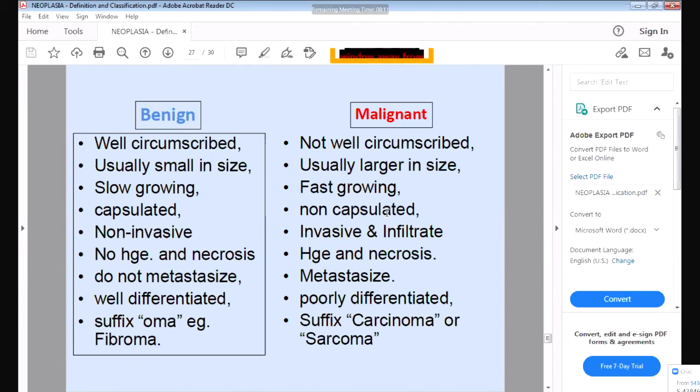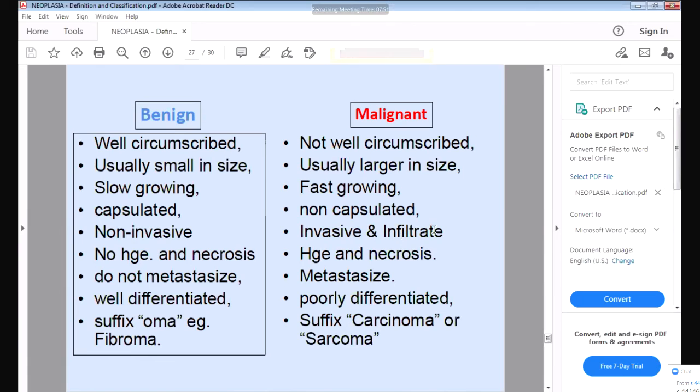It doesn't have the capsule. Because it doesn't have a capsule, it will infiltrate the surrounding structures, and it will go to the different organs also, the liver and lungs. So this had a capsule, and this doesn't have a capsule. The malignant tumor does not have the capsule. The malignant tumor will be invasive and infiltrative.